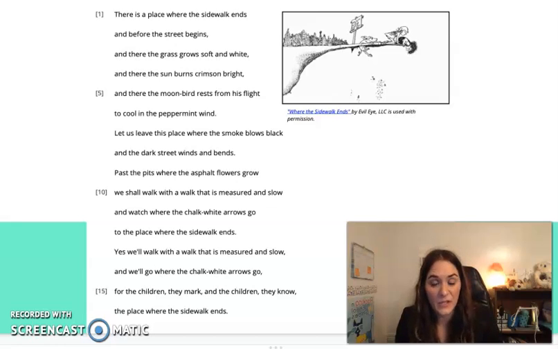All right, one piece I want us to look at here is that peppermint wind. What exactly is Shel Silverstein trying to talk about with that peppermint wind? He could just be talking about the wind, but we know that authors, especially in poetry, use lots of figurative language. So what exactly do you think peppermint wind means here? What is Shel Silverstein trying to convey with that peppermint wind?